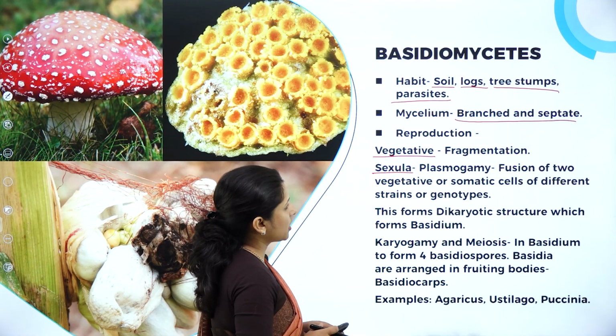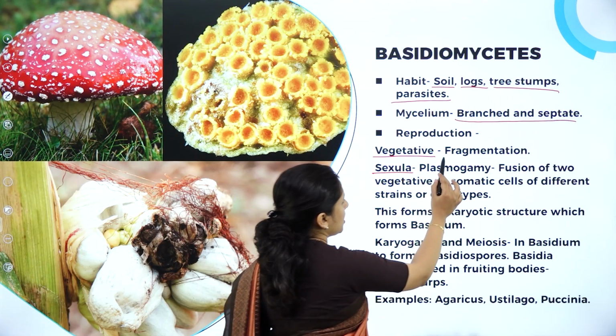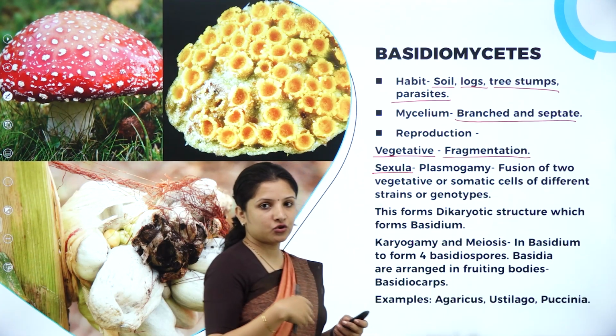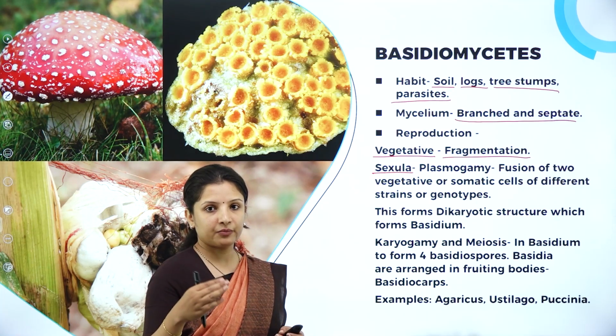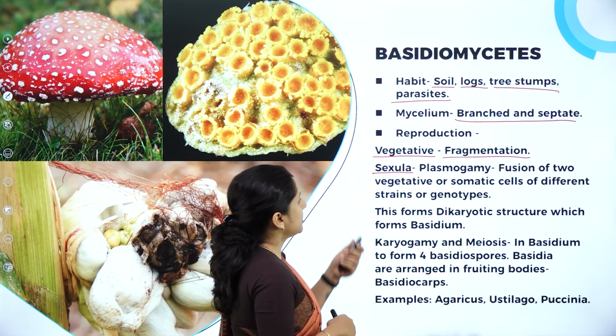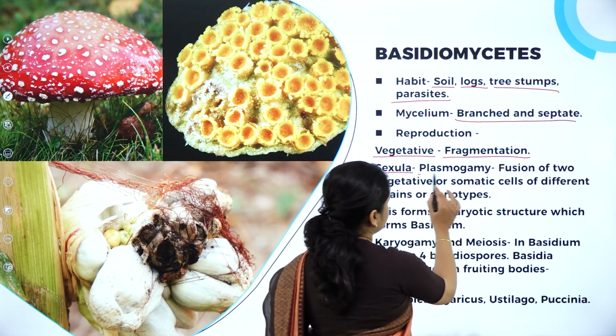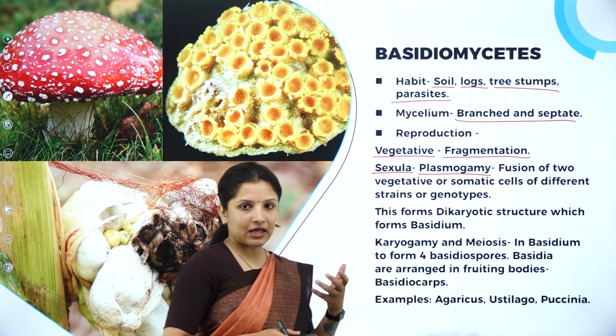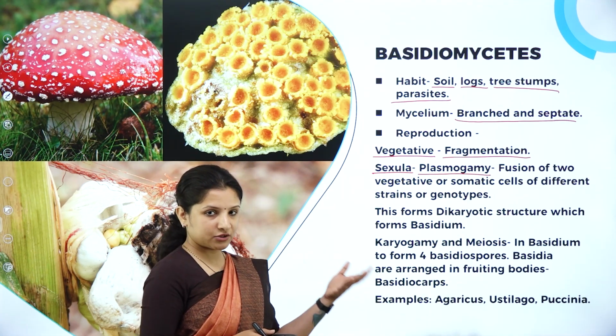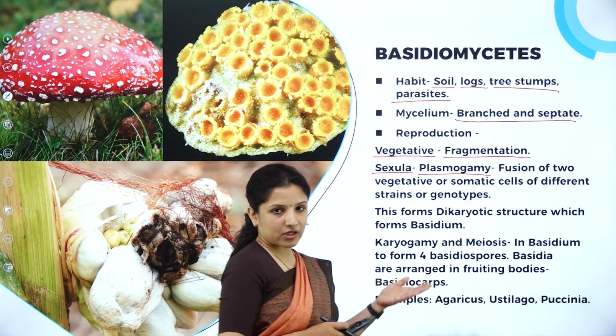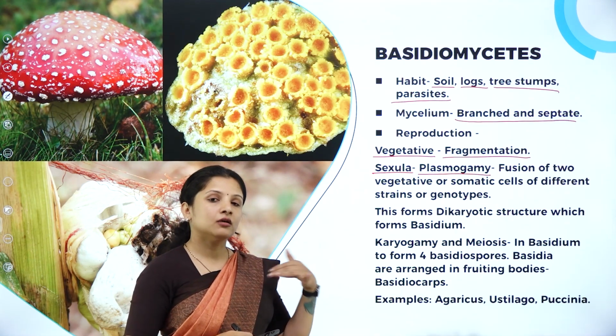Vegetative reproduction is by fragmentation, wherein the mycelium breaks into bits and each bit will develop into a new fungus. Next, sexual reproduction is by plasmogamy, wherein the protoplasm of the gametes will fuse, then karyogamy will occur. Before that, there is a dikaryo phase.